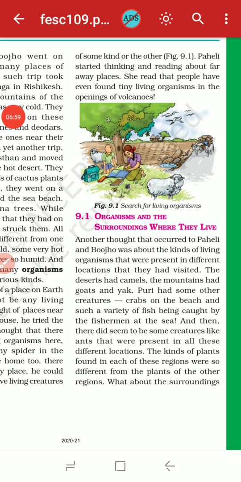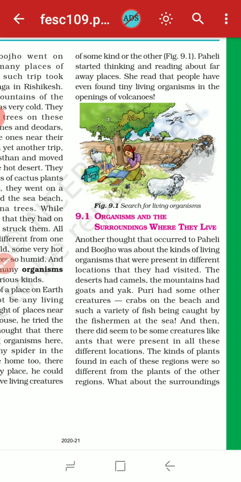The kinds of plants found in each of these regions were so different from the plants of other regions. The plants you find in the desert are different from the plants you find on the mountains.